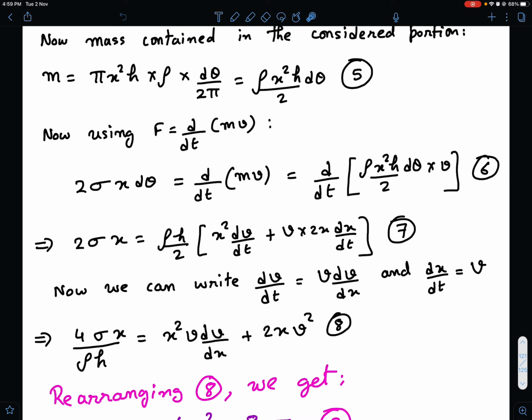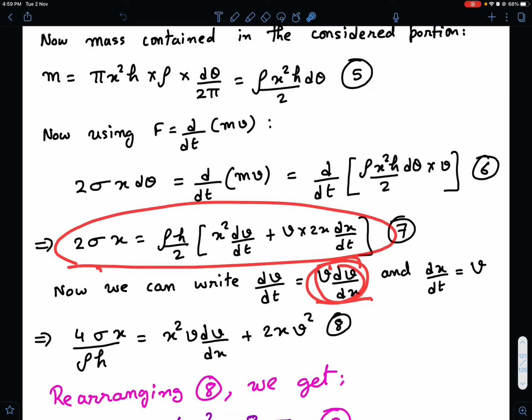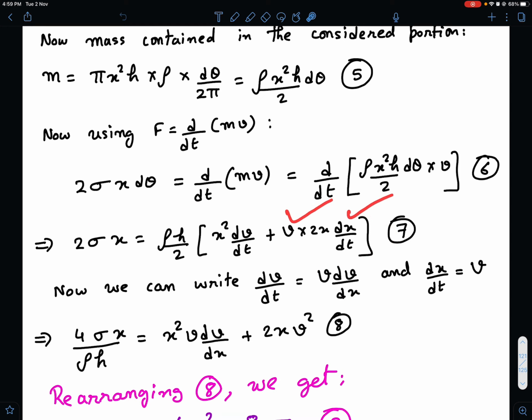Now instead of dv by dt, I can also write it as v dv by dx. All of you know from kinematics that acceleration can be written as either dv by dt or v dv by dx. So what's the benefit of writing it as v dv by dx? See, this is a differential equation, and there is a v coming here, an x coming here, and a t coming here, and I can't solve a differential equation in 3 variables. So I need to convert it to just 2 variables. So I write dv by dt as v dv by dx.